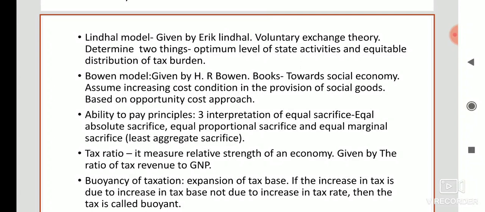Equal marginal sacrifice is also otherwise known as least aggregate sacrifice or the least aggregate sacrifice principle. So out of these three, the most important or the best method is equal marginal sacrifice.